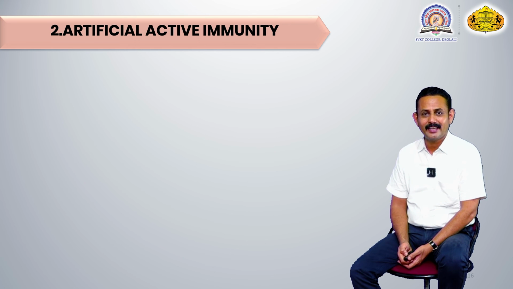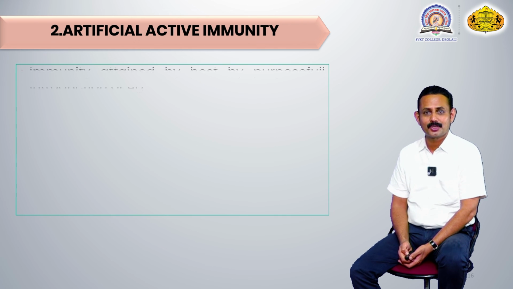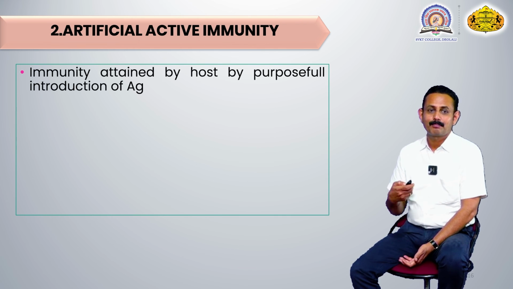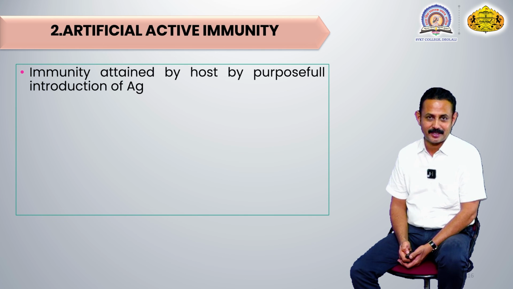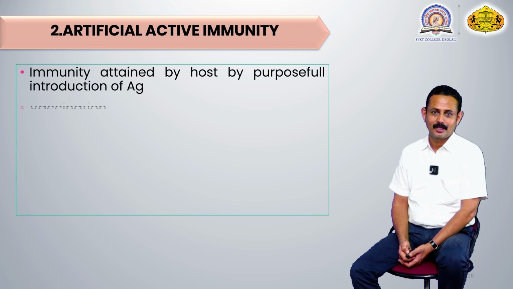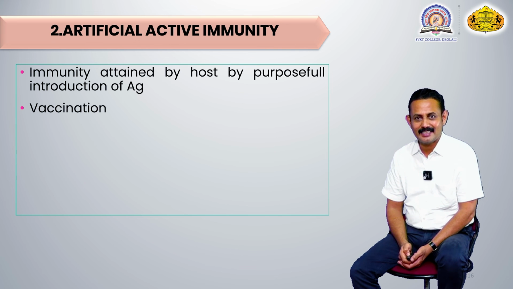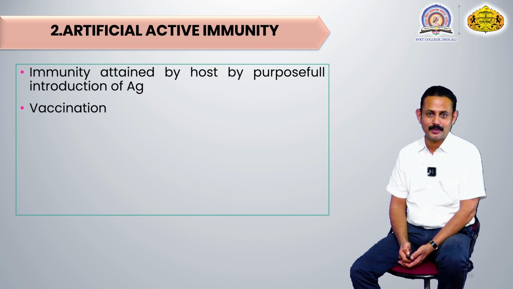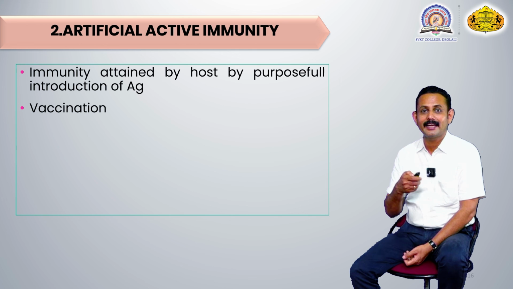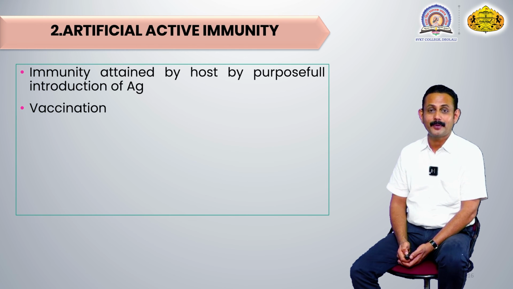The name itself indicates that this immunity is produced after the purposeful or artificial introduction of antigen in the body of the individual, which is opposite to natural active immunity. So what happens in this immunity? We purposefully introduce that antigen or disease-causing organism inside the body of that individual and purposefully stimulate its active immunity. That's why it is called artificial active immunity.